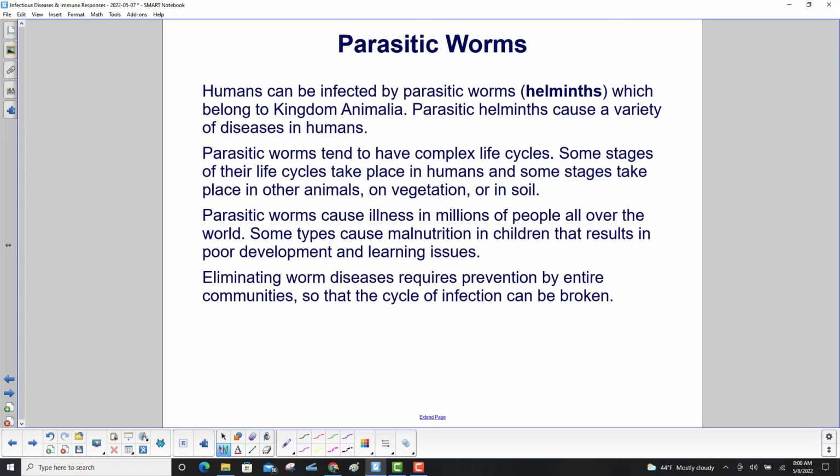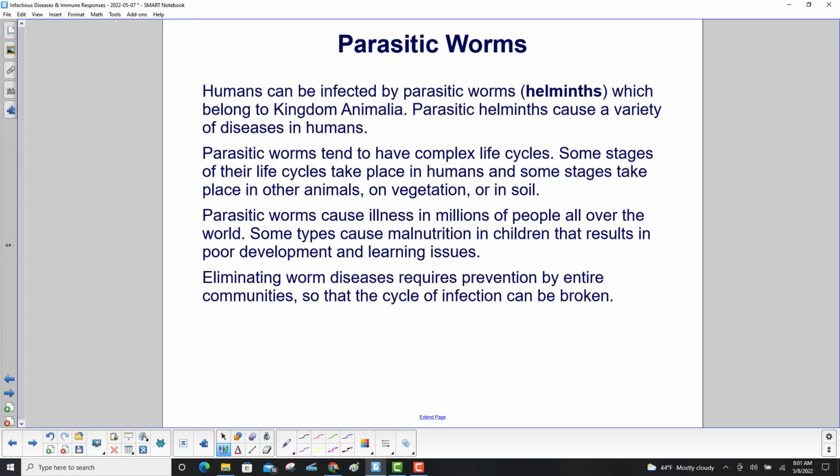Parasitic worms tend to have complex life cycles. Some stages of their life cycles take place in humans, and some stages take place in other animals, on vegetation or in soil. They cause illness in millions of people all over the world. Some types cause malnutrition in children that results in poor development and learning issues.